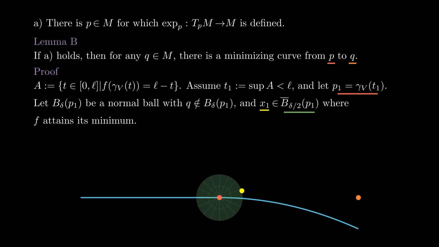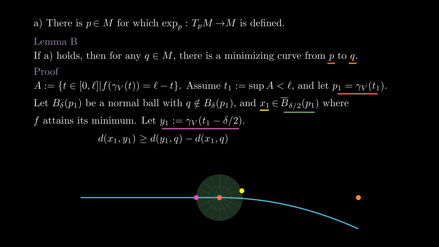We will show that x1 is a point in gamma v. For that purpose, let y1 be gamma v of t1 minus delta over 2. We now compute the distance from x1 to y1. By the triangle inequality, it is at least the distance from y1 to q minus the distance from x1 to q.